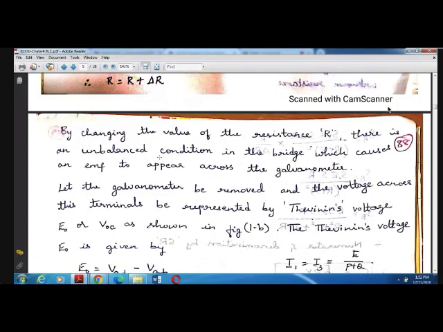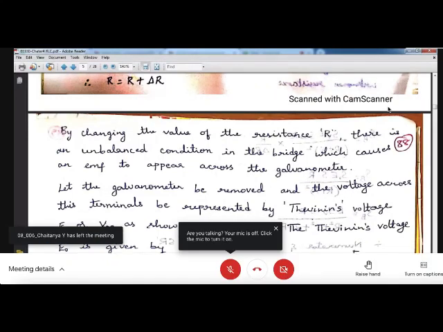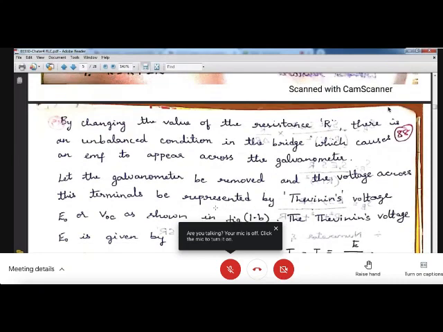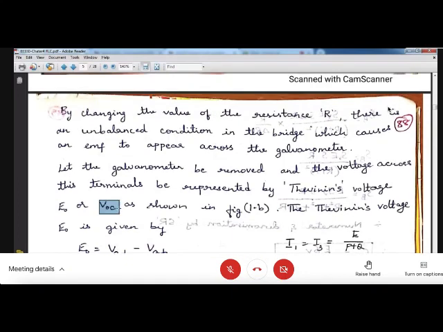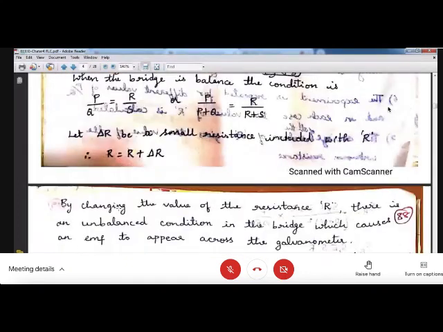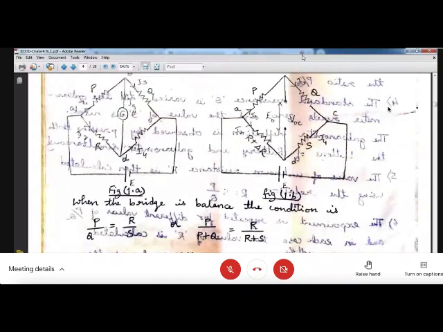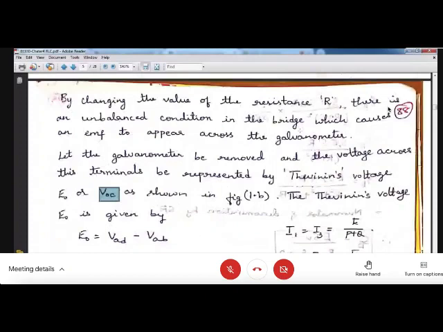Now we are removing the galvanometer that was connected across the terminals, and that is represented by the Thevenin's voltage, which we represent as VOC. Initially there was a galvanometer in this circuit. Now we are removing this galvanometer and replacing it by the open circuit voltage, represented as VOC.